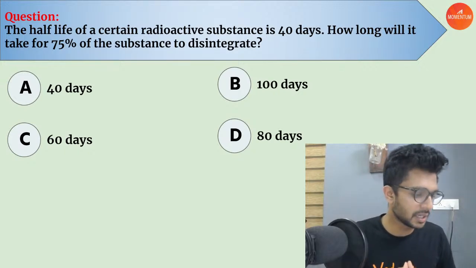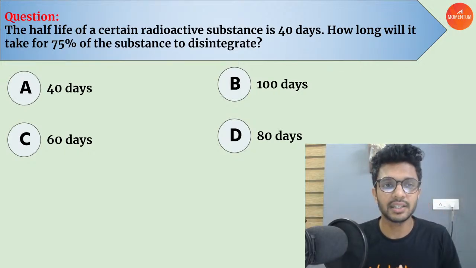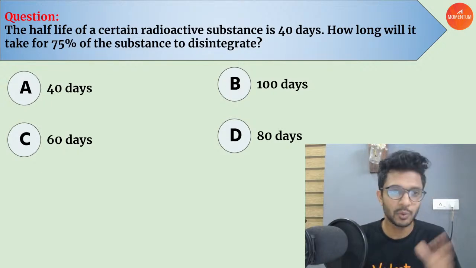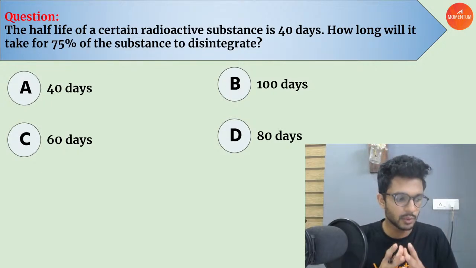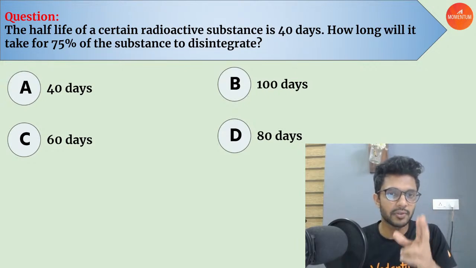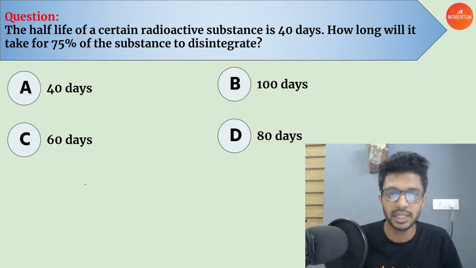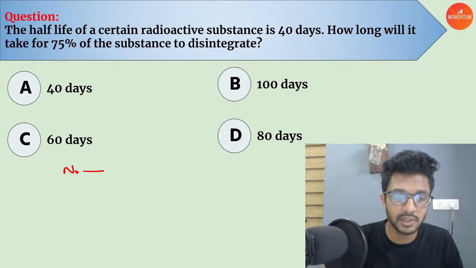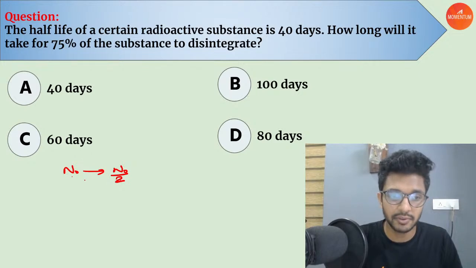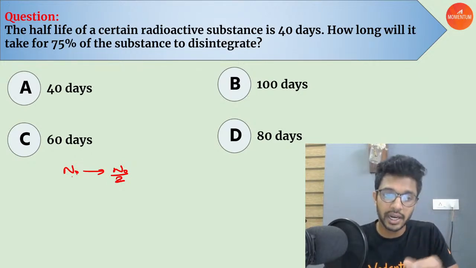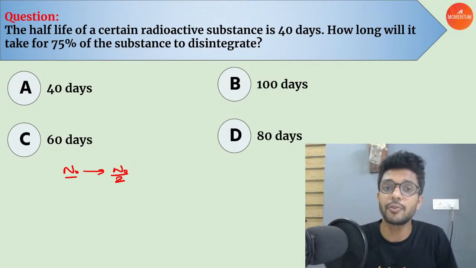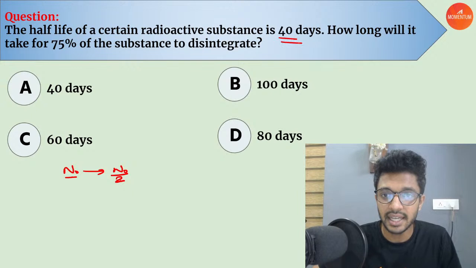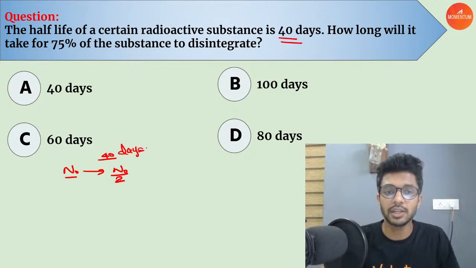Okay. A similar kind of question is what you can see right in front of us. What is it talking about? Everyone listen to this question. The half-life of a certain radioactive substance is 40 days. Which means if initially there was N naught, it becomes N naught by 2. This is what you mean by half-life. The time required for the molecules to become half of whatever was available initially is called half-life, and that time is given as 40 days. In 40 days, it becomes N naught by 2.